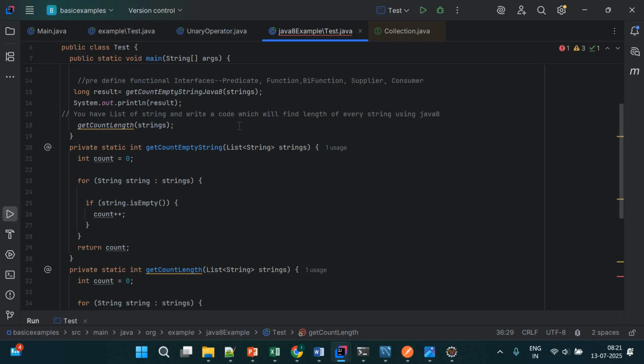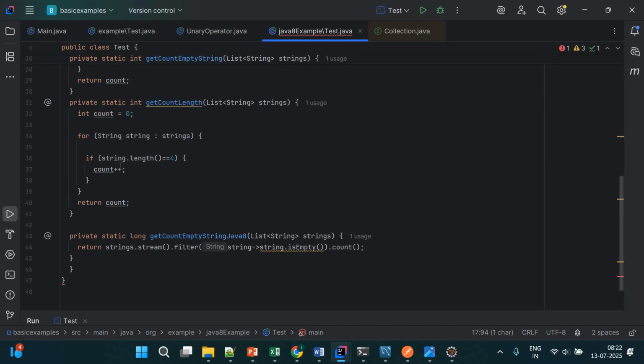You have a list of strings, and write code which will find the length of the strings which have 3 only. Find the length of every string which is 3 only using Java 8 style. So here also we are doing the same, right? We are again filtering, because I have a list of strings with different lengths, some of them 4 length, 5 length, 6 length. So here we have to write code which can find the strings having 3 length.